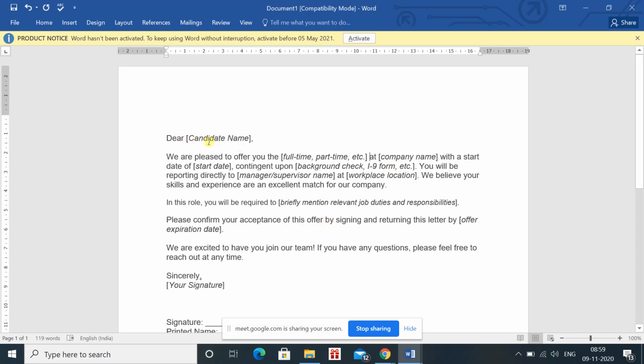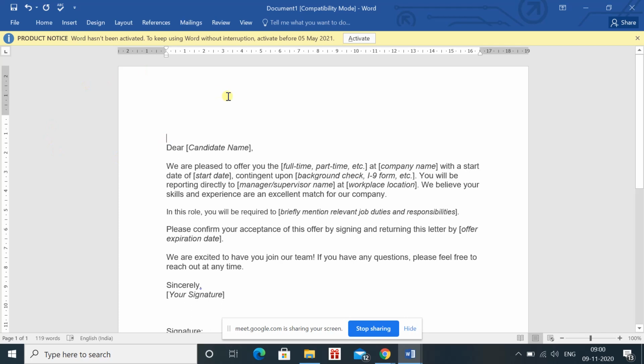And I am not removing this candidate name to show you whether it is required or not, because even after telling that you have to remove this candidate name, some people may forget to do that. So to remind them, I'm making this mistake deliberately, right?